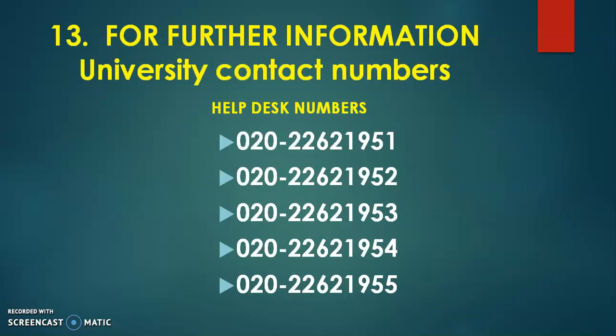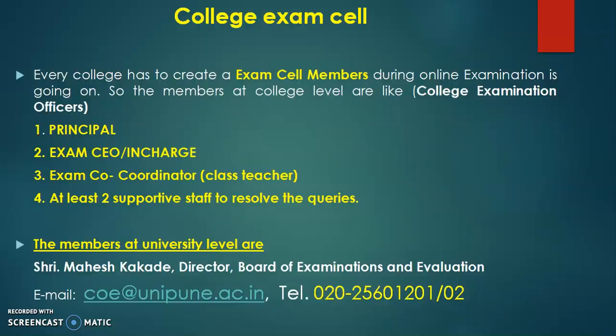Now some phone numbers are also there to contact the help desk, but many students were reporting that even if you call, the university is not responding or not giving the desired answer. So the better way, rather than phoning, is to email, so that you will have proof if you need to prove later that you contacted within time.